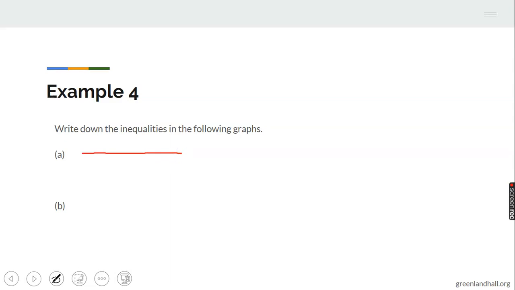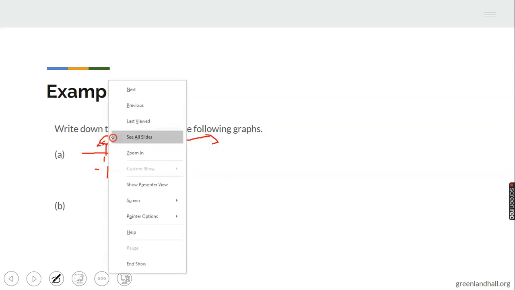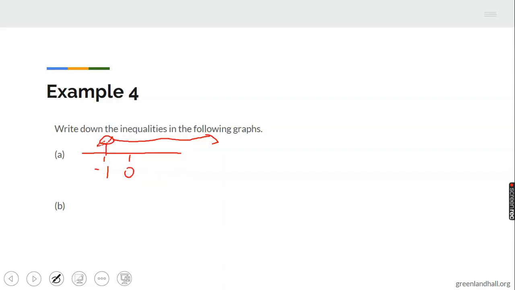If this is 0, we have minus 1 here, and it is shaded. We have it shaded to this side. Then we have y.